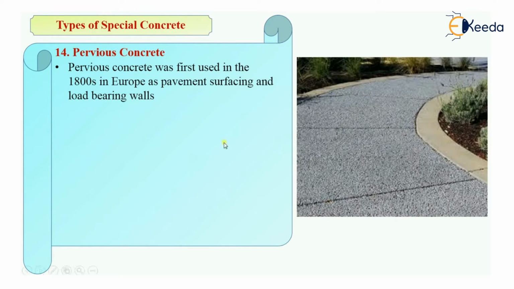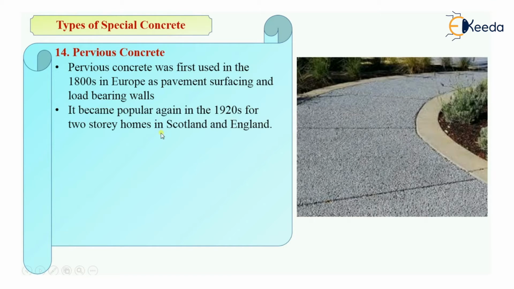Then pervious concrete was first used in 1800 in Europe and it was used as a pavement surfacing material and also for the load bearing walls. This type of concrete was first used in 1800 in Europe. So it is a very old concept and it became popular in 1920s for two-story homes in Scotland and England. In Scotland and England, two-story buildings were constructed by using this type of concrete.